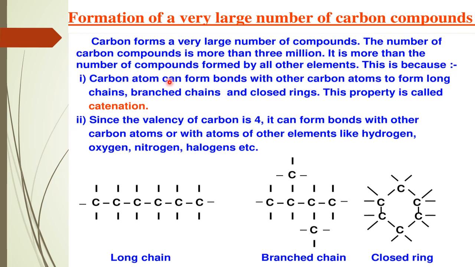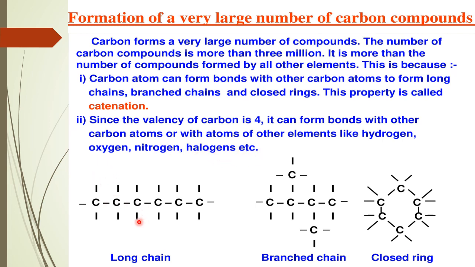This is because a carbon atom can form bonds with other carbon atoms to form long chains, branched chains and closed rings. This property is called catenation. This is one of the properties of the versatile nature of carbon compounds. Since the valency of carbon is 4, it can form bonds with other carbon atoms, and with other elements like hydrogen, oxygen, nitrogen, etc.